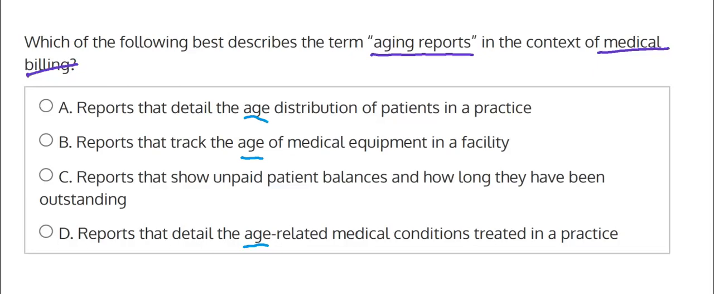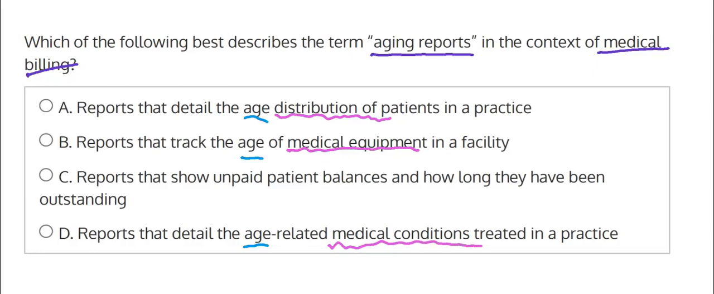Now, in option A, let's say, reports that detail the age distribution. This is discussing a distribution of age of the patients. Option B is saying age of medical equipment in the facility. And then option D says age-related medical conditions in the practice.